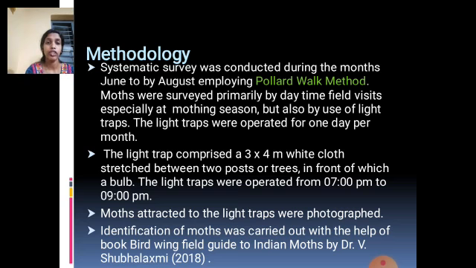In the daytime we used the polar walk method, meaning just walking, and for the night we selected the light trap method. For identification, we used a book called Bird Wing Field Guide to Indian Moths by Dr. V. Subbalakshmi. This book is very useful for those interested in studying moths. It has all the details of moths, their morphology, diversity and scientific names.